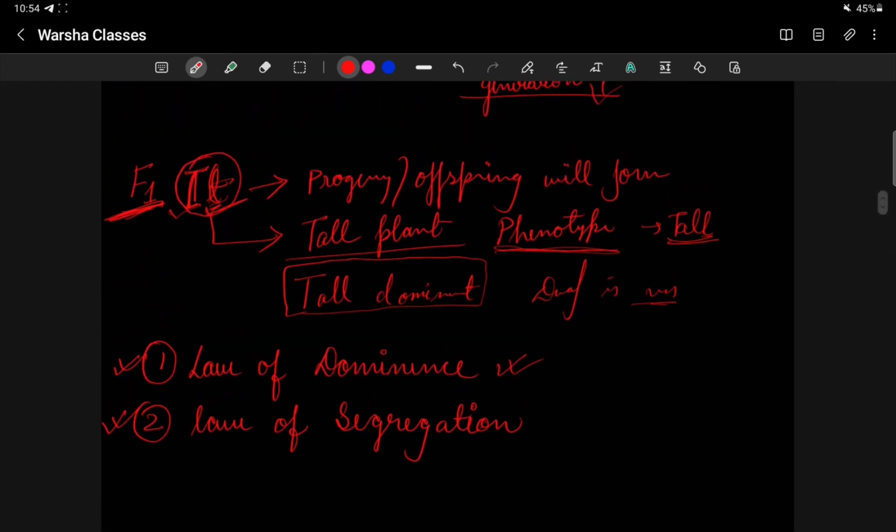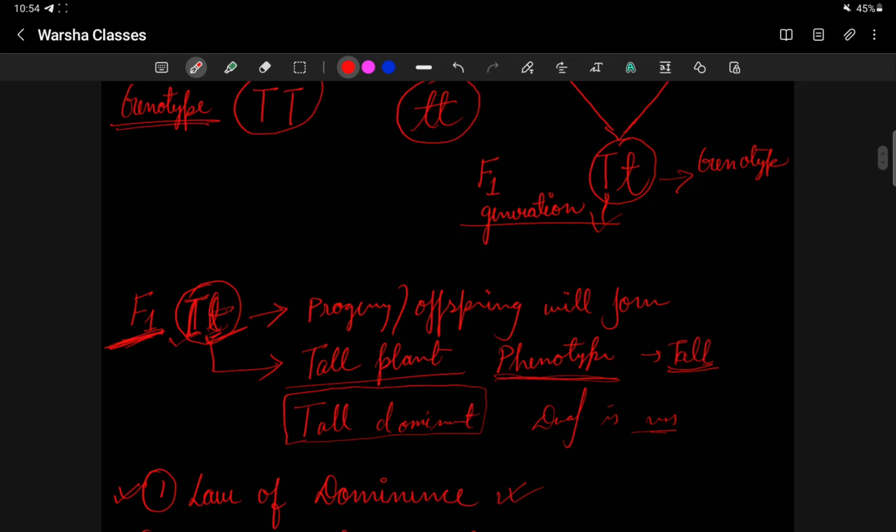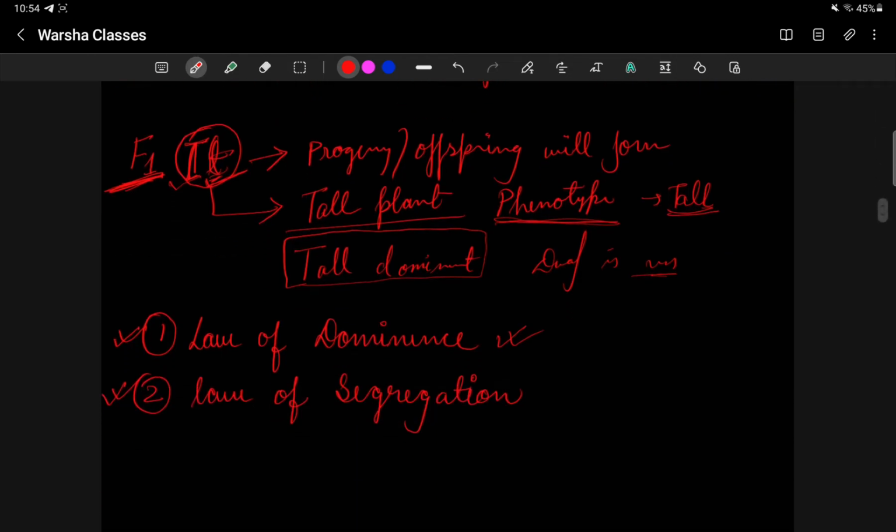As we can see, the big T, that is the tall trait, is shown. Hybrid means having both the traits in them. Hybrid offspring will only show the dominant trait in the phenotype. The alleles that are suppressed are called the recessive trait.